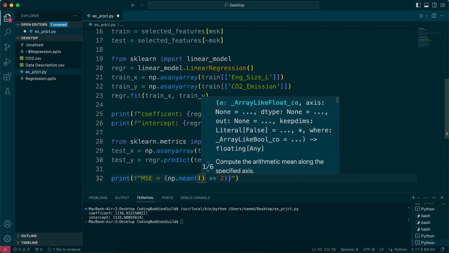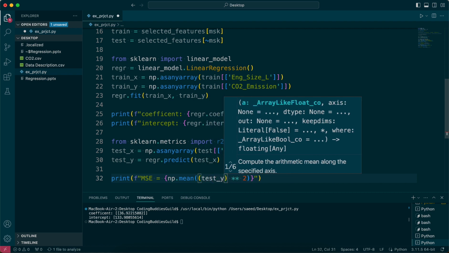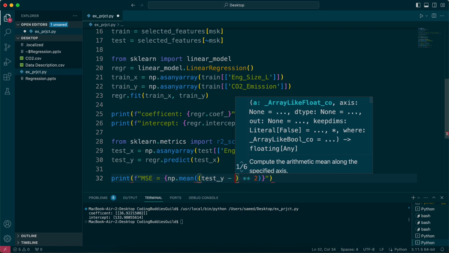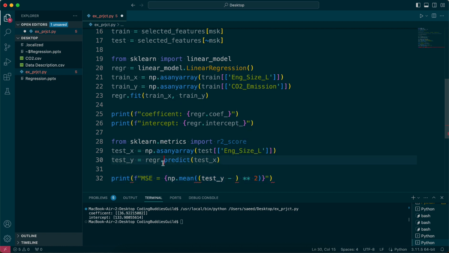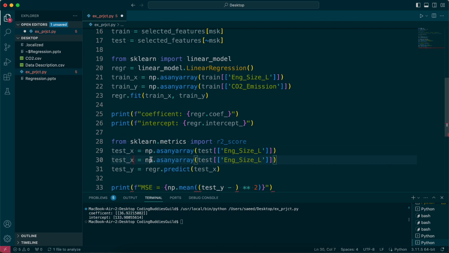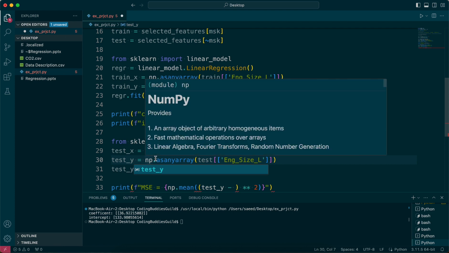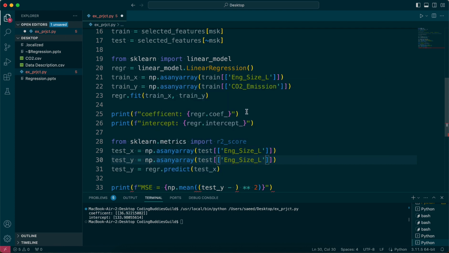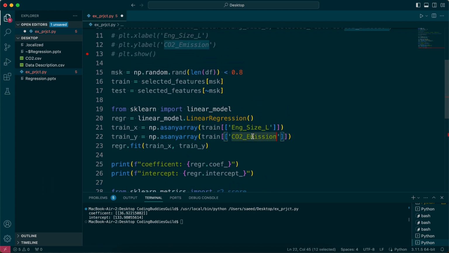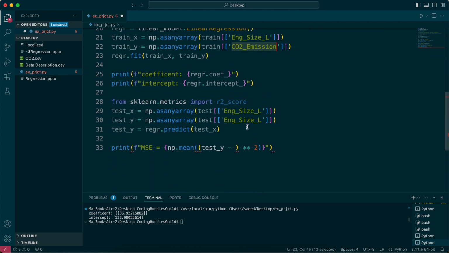Yeah, so we need to do the subtraction. So that would be test Y minus, oh, we forgot something. We need to give it the actual test results as well, right? So I'm just going to go test Y is numpy dot asanyarray test of CO2 emission. So we need to have the actual values.